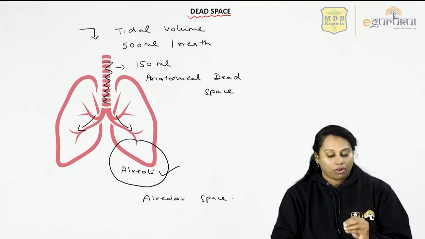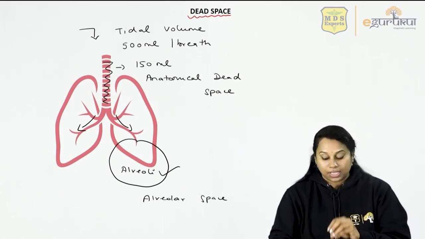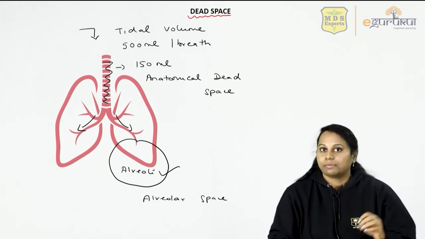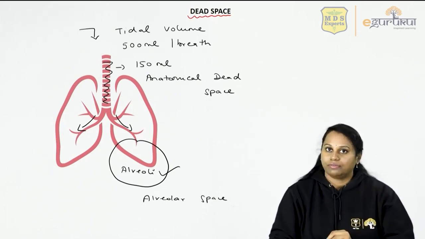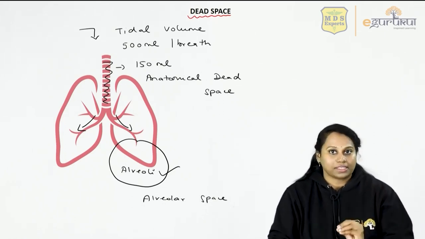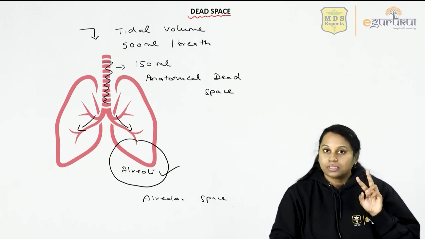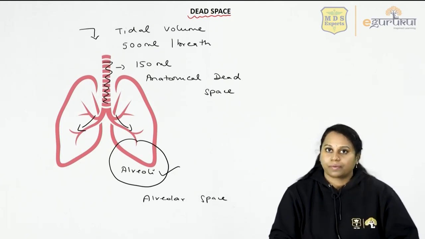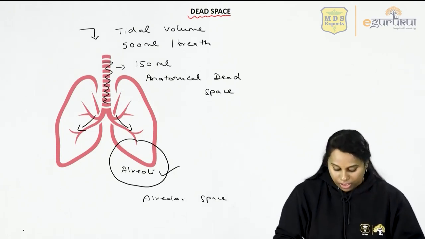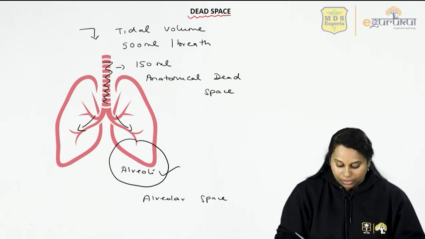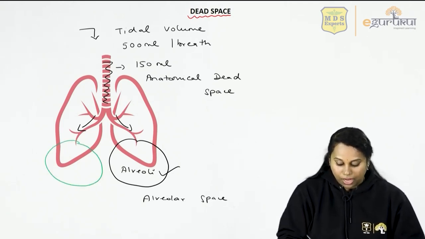Note, this is not called alveolar dead space. It's alveolar space. It's a good space because all the air that goes into the alveoli is going to take part in gas exchange. Then what is alveolar dead space? If there is a smoker, the smoke particles would have destroyed the alveoli.